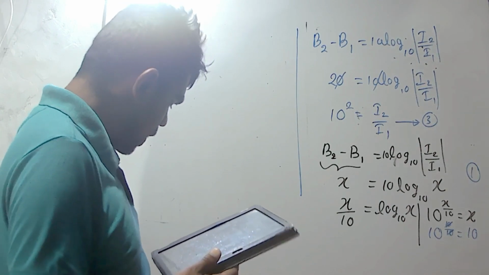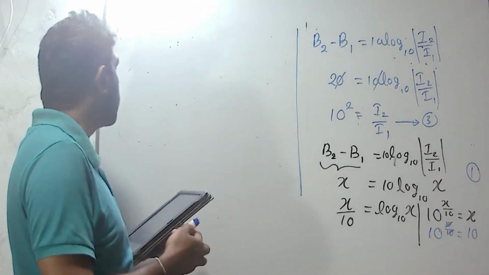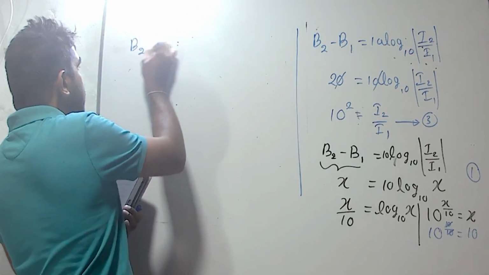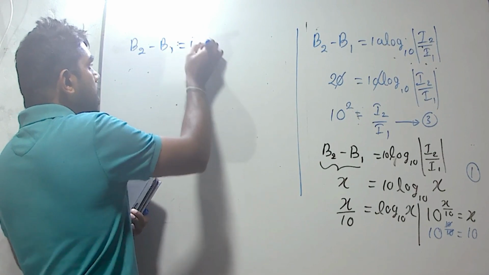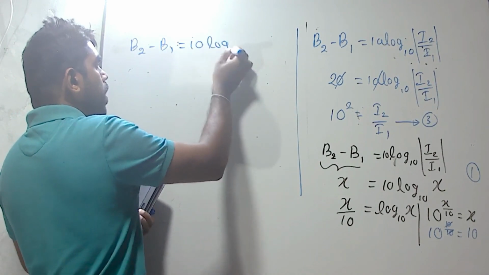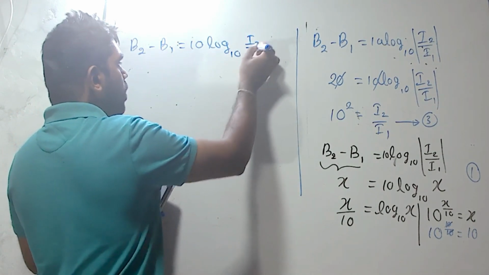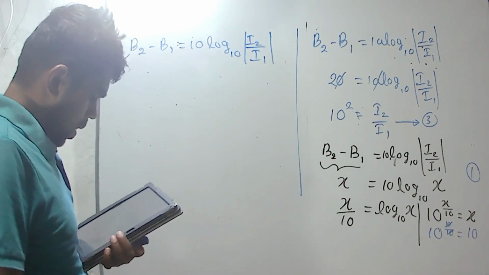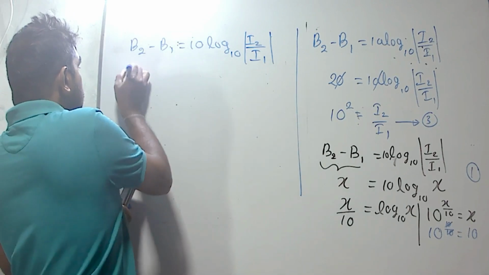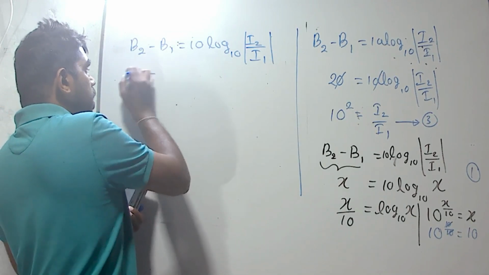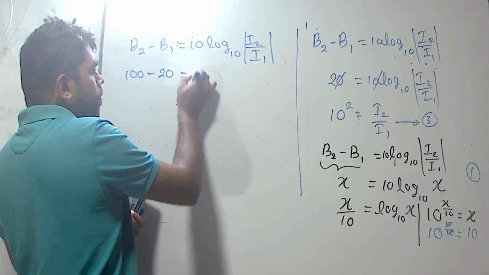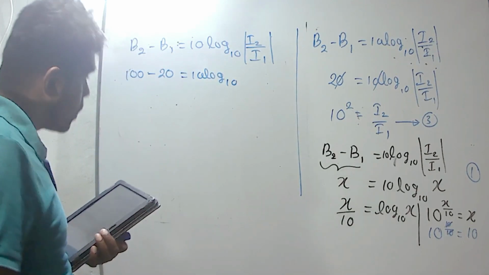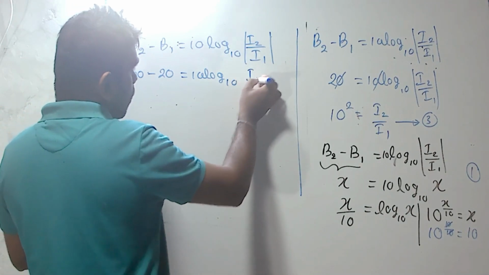Then we can write the difference of sound intensity level, B2 minus B1 equals 10 log 10 of I2 divided by I1. Difference of sound intensity level 100 minus 20, 10 log 10 of, we have to get the ratio I2 divided by I1.